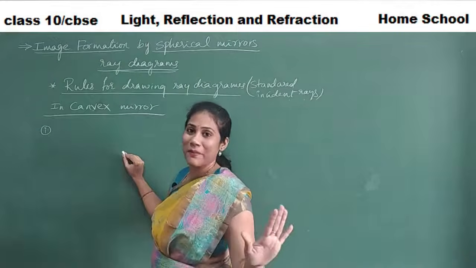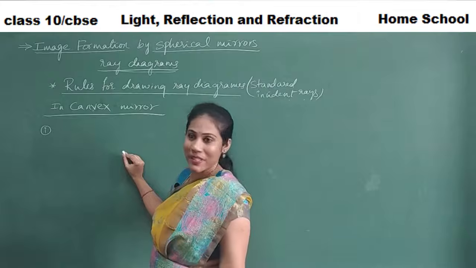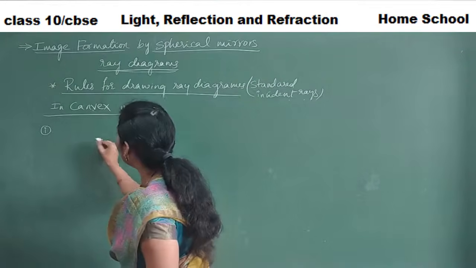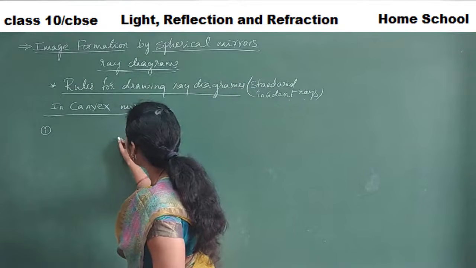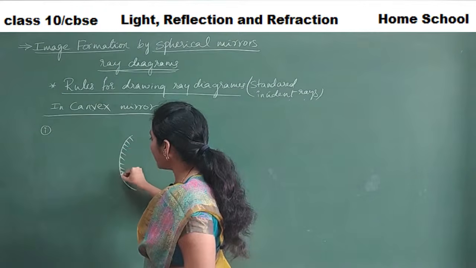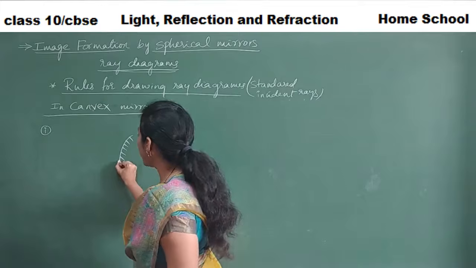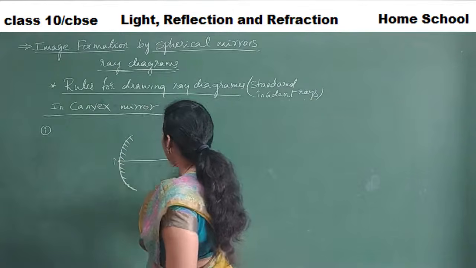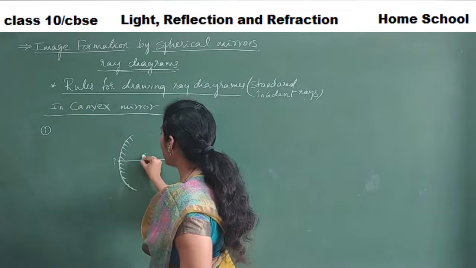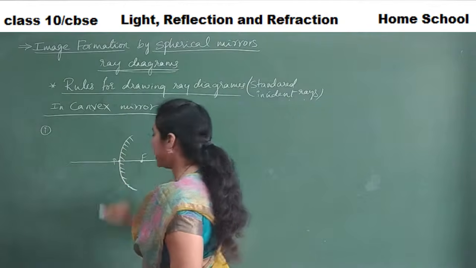The rules are the same for both concave and convex for drawing ray diagrams. Clear, everybody? So how do you show a convex mirror here? Something like this. Here the reflecting surface is outside, and this is your pole, and this is your focus point, and this is the center of curvature, right?